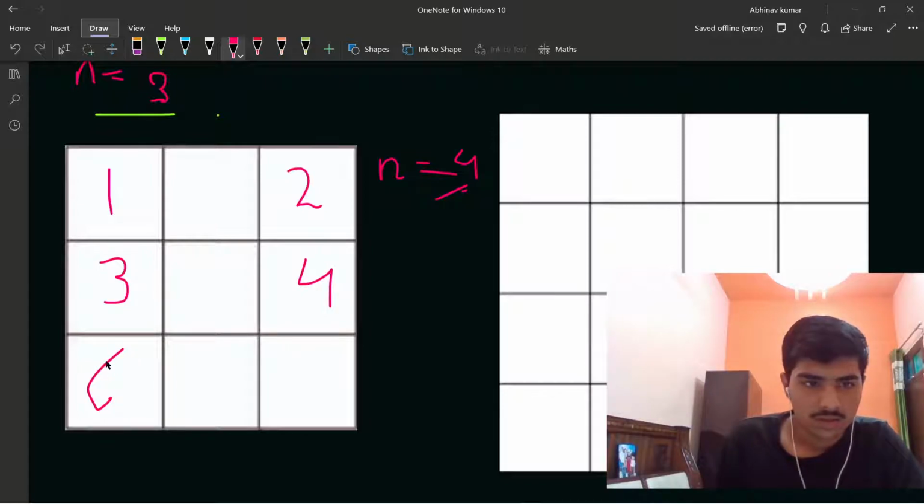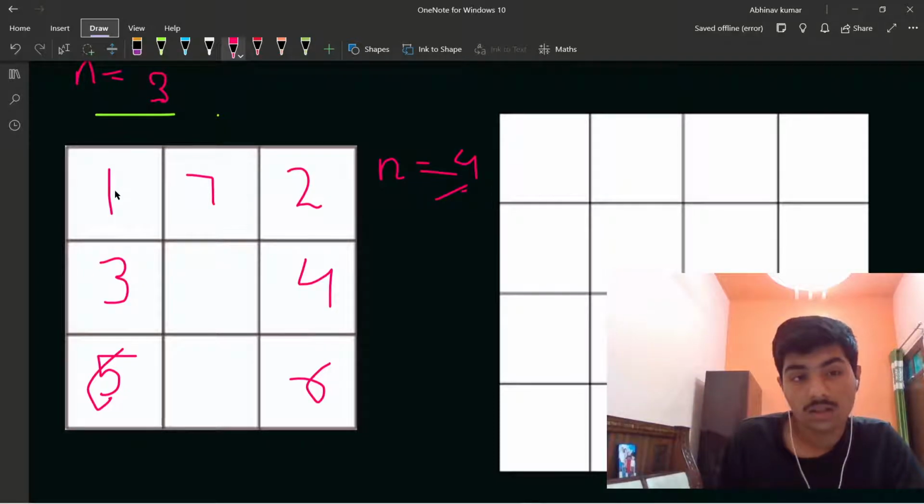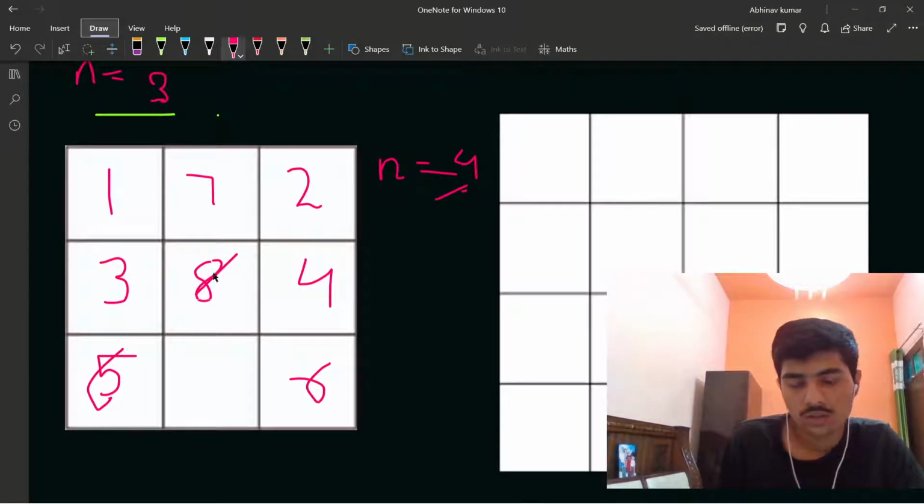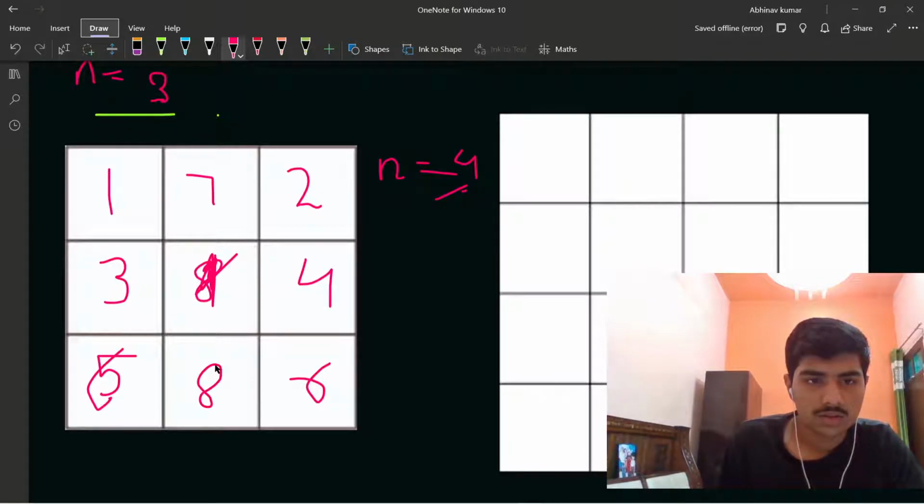Wait a second, sorry. 5 can be here, 6 can be here, 7 can be here, because 7 minus 1 is equal to 6, and 7 minus 2 is equal to 5. 8 cannot be here, because 8 minus 3 is 5, 8 minus 4 is 4, but 8 minus 7 is 1, so 8 cannot be here. So this much is for explaining.